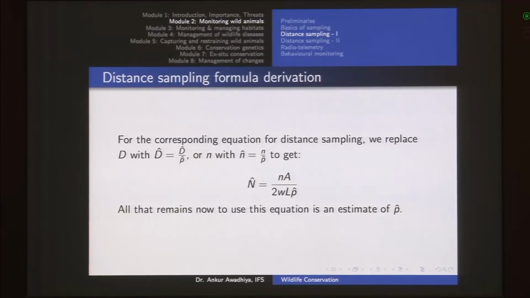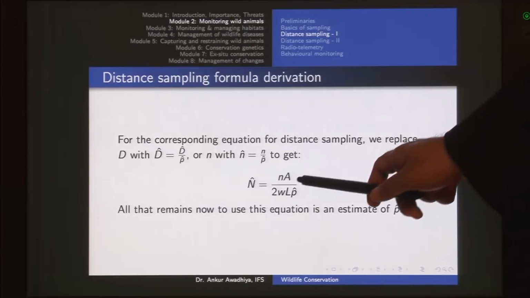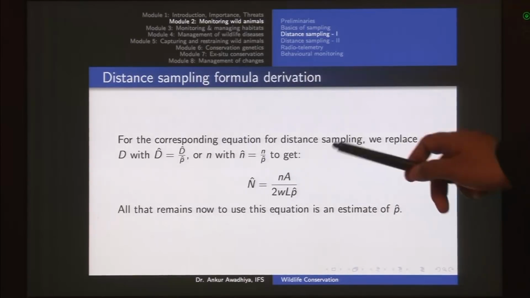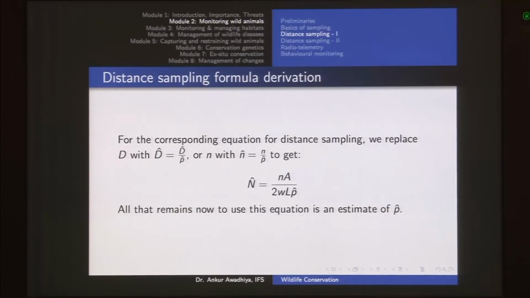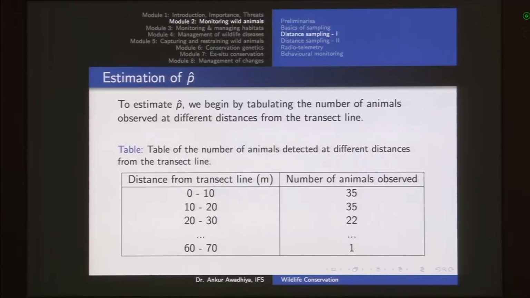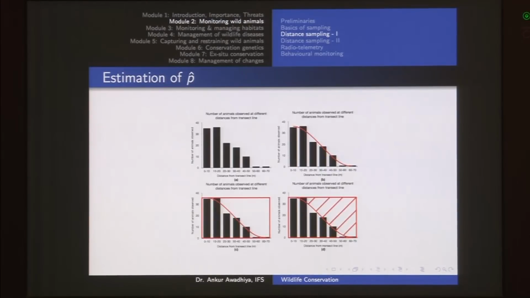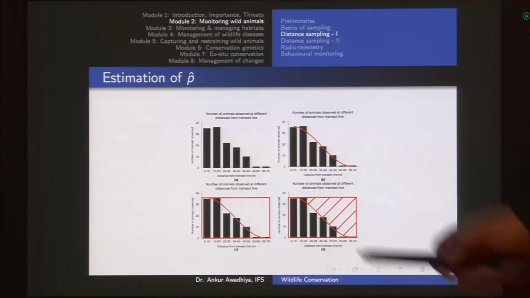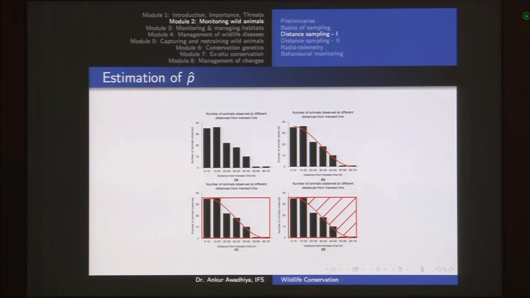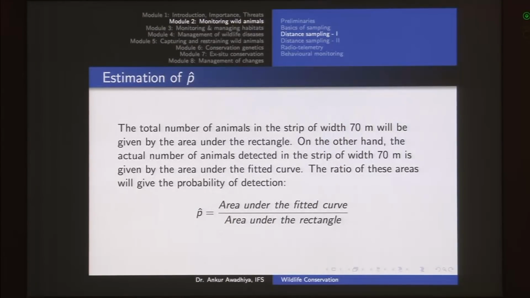Now, in the case of distance sampling, in the previous formula we divided by p hat, and then to get the number of animals we multiply it with the total area of the forest. So, how do we determine p hat? We determine p hat by plotting the number of animals against different distances, then we make a curve, and the area under the curve divided by the area under the rectangle gives us the p hat. Area under the fitted curve divided by area under the rectangle.